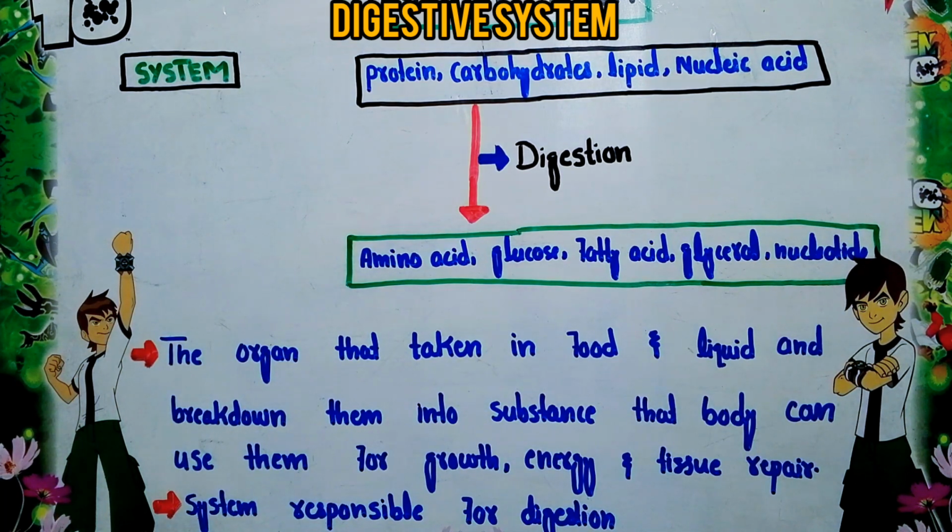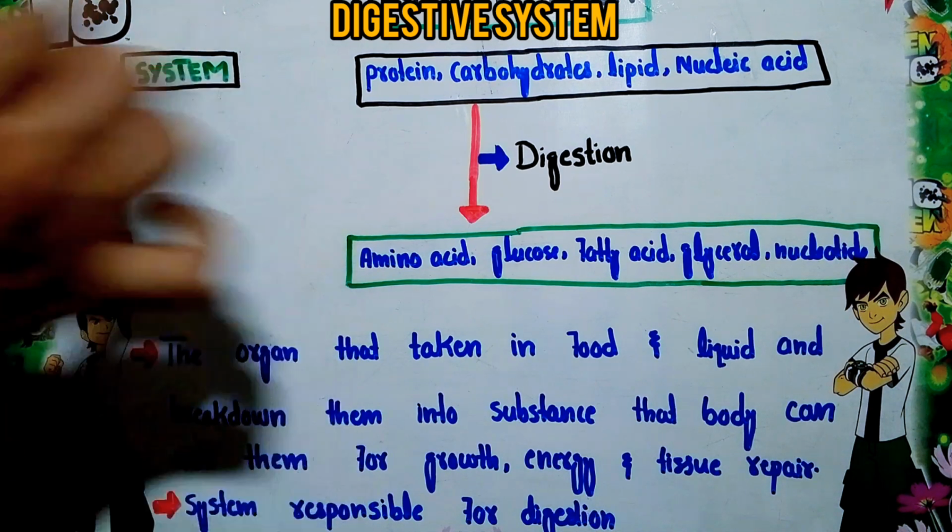So here's the overall process. This is called digestion. The system that is responsible for the breakdown of these food molecules into their monomers, which are again broken down to give us energy. Now, the system that is responsible for this overall process is called the digestive system.